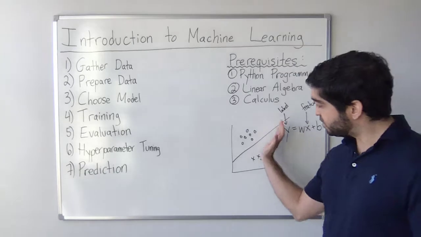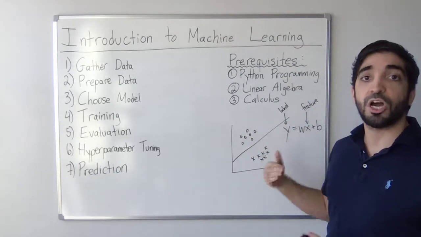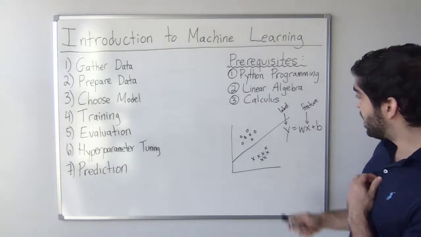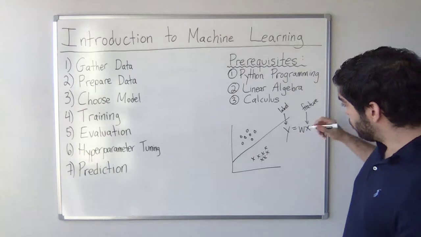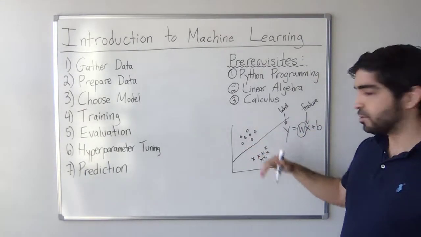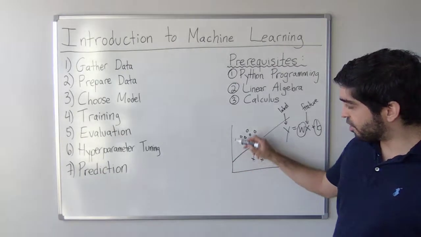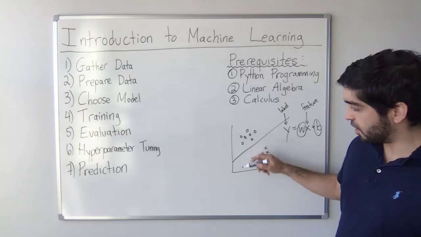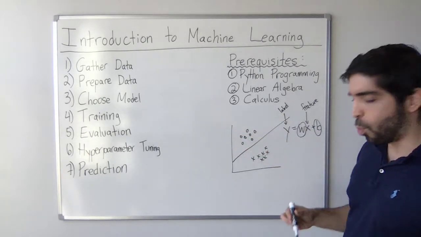I mean, in this case, it's going to be spam if it's on one side of the line and not spam if it's on the other side. So we have our function here. The weight here is the slope of the line, and it's something that you can adjust. And b will be the y-intercept of the line, so where the line starts, and you can also change that. You can change the slope, and you can change the y-intercept.